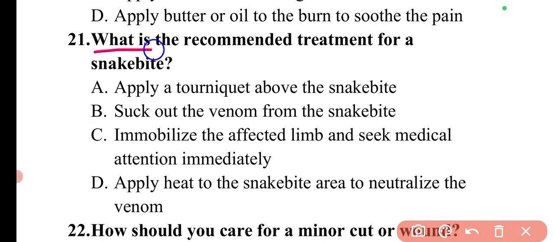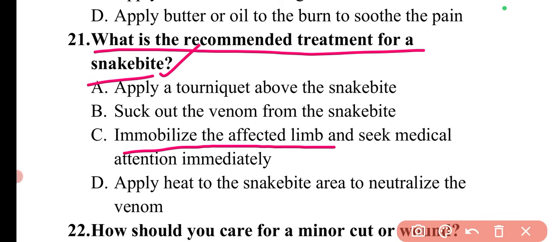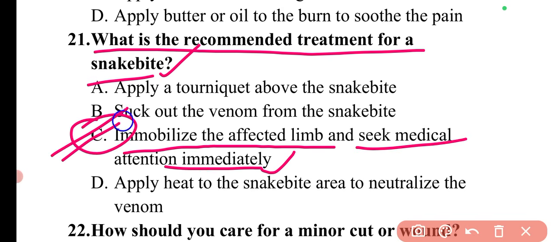Next question is, what is the recommended treatment for a snake bite? For snake bite, the recommended treatment is to immobilize the affected limb and seek medical attention immediately. So this is a basic recommended treatment. So here option C is correct.